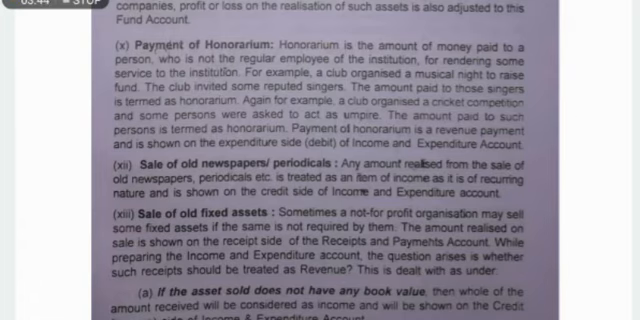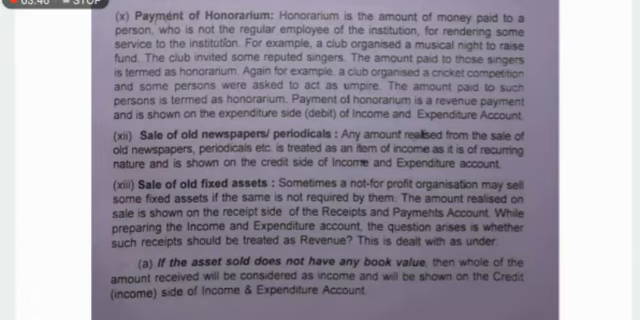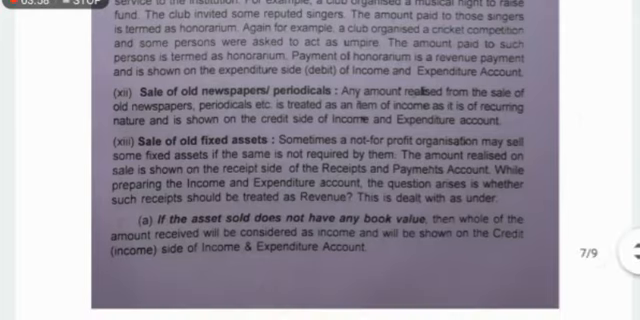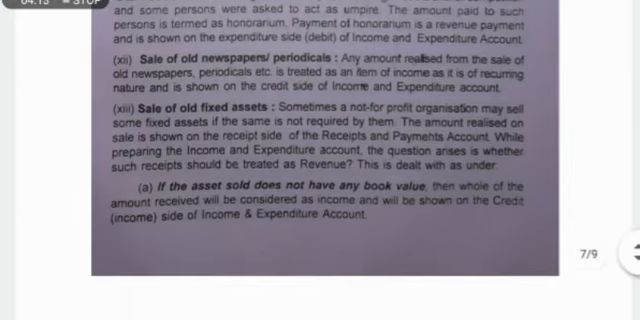Clear? Okay. Sale of old newspaper. This is also a revenue item because we get these newspapers monthly and we have to sell them. Yes or no? We cannot keep the stock. That's why it is also a revenue item. Sale of old fixed assets. This has two treatments. If the asset sold does not have any earlier book value, then the whole amount received will be considered as income and shown in the income and expenditure account.